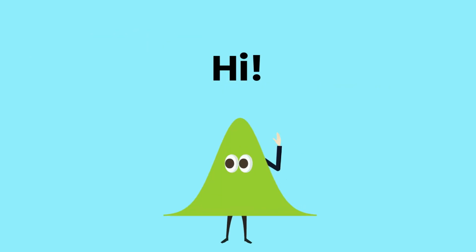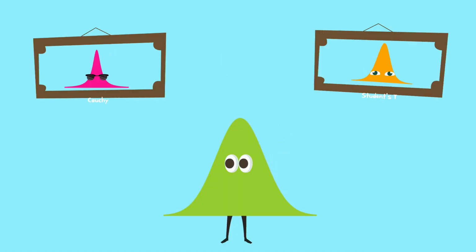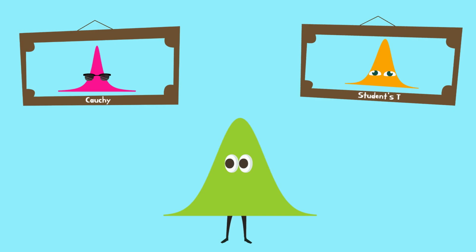Howdy. I'm a normal or Gaussian distribution. Not every symmetrical bell-shaped curve is normal. Just ask my friends Cauchy and T. What makes me normal? It's not that I'm typical or common. I actually have a very specific definition.